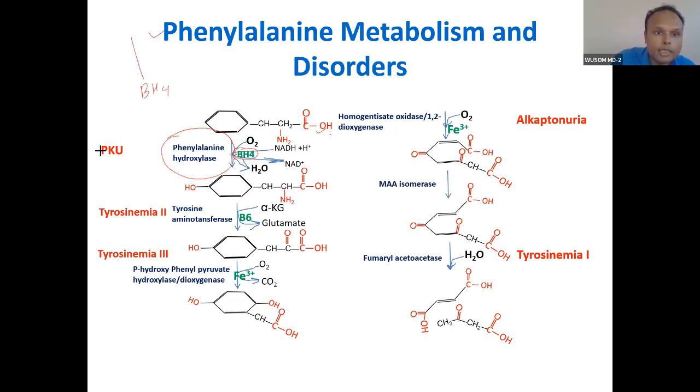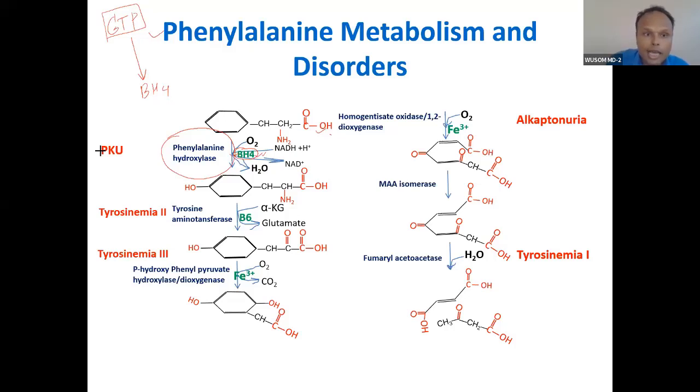This tetrahydrobiopterin is synthesized from which molecule? It is easily synthesized from GTP, guanine triphosphate. So this is BH4, tetrahydrobiopterin. It is a little bit similar to folate also. It is not essential, it can be synthesized, that is why we don't study it in vitamins. Otherwise, it is a cofactor that is synthesized in our body. Now you can say this is a very, very important cofactor. We will talk about this.